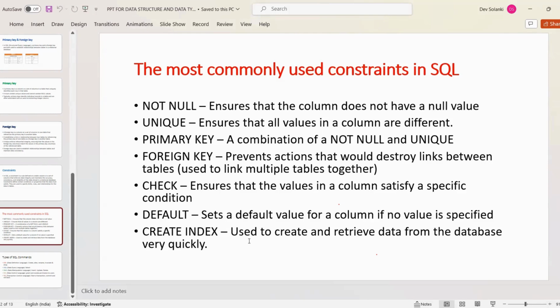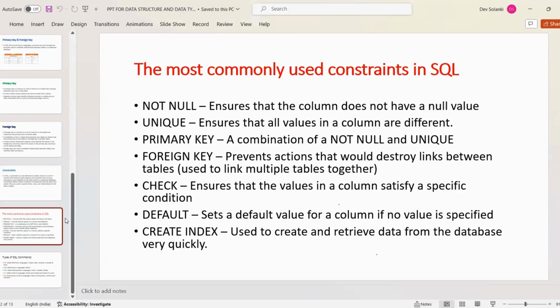Then create index is used to create and retrieve data from the database very quickly. This is also one of the commands where we are creating an index. Index means giving a number like 1, 2, 3, 4, 5, 6, so that it will help us retrieve data from the database.